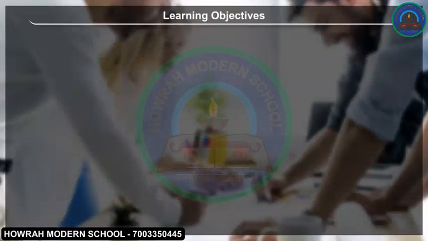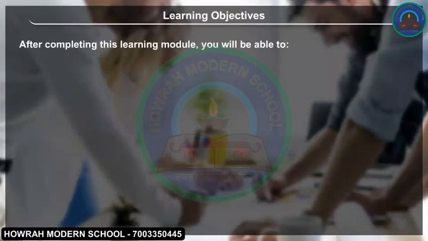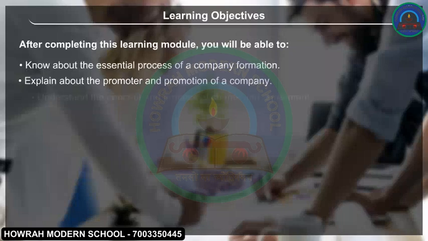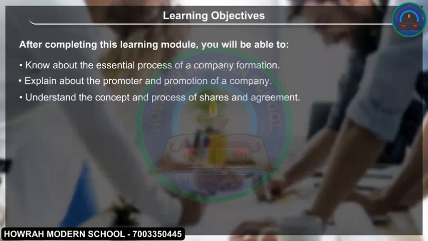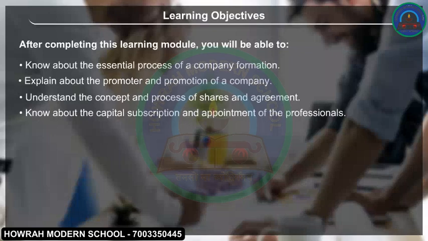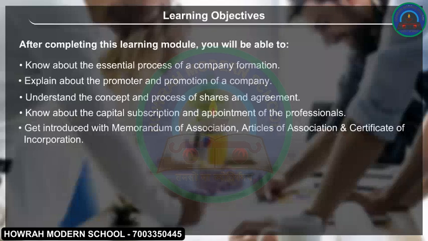Learning objectives. After completing this learning module, you will be able to know about the essential process of company formation, explain about the promoter and promotion of a company, understand the concept and process of shares and agreement, know about the capital subscription and appointment of the professionals, and get introduced with Memorandum of Association, Articles of Association and Certificate of Incorporation.